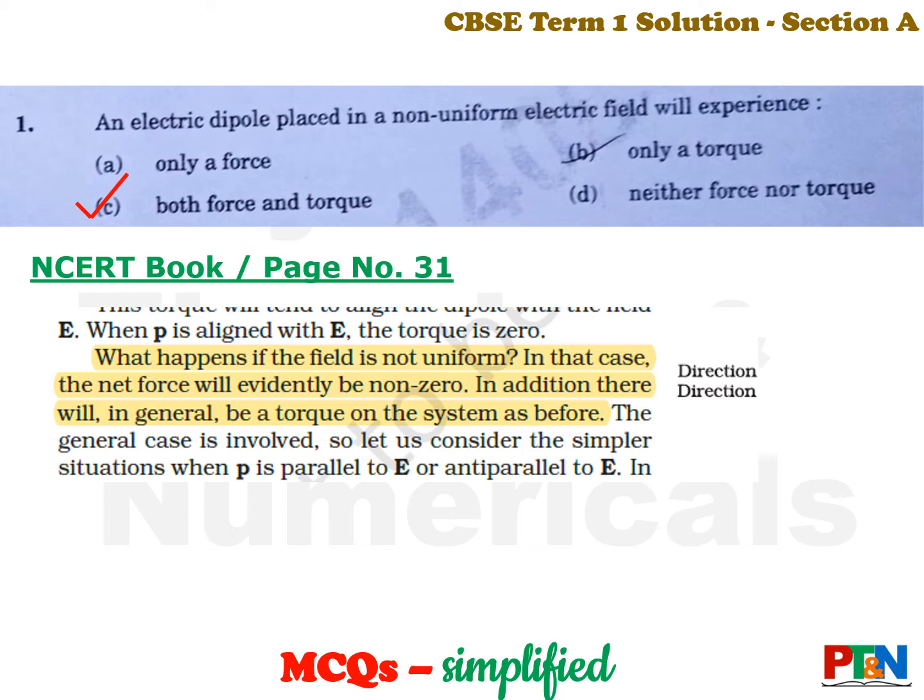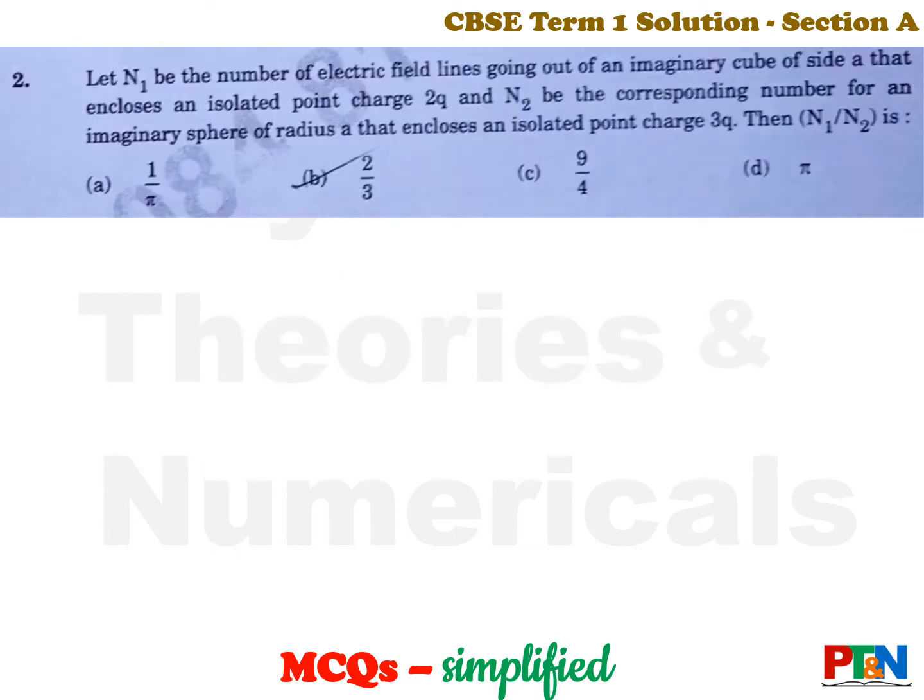This has been taken right away from your NCERT book, look at page number 1. What does it say? It says, what happens if the field is not uniform? In that case, the net force will evidently be non-zero. In addition, there will in general be a torque on the system as before. That means the system will have both torque and force. Option C. Next question, question number 2.